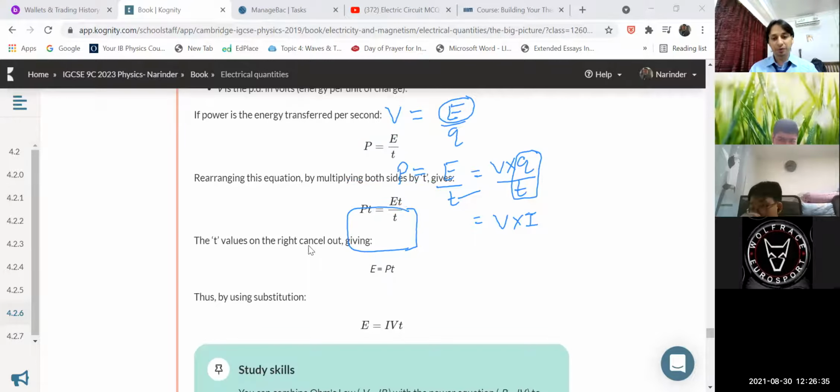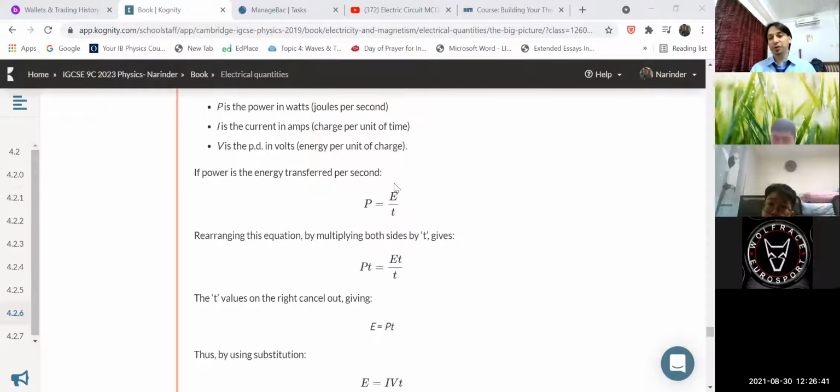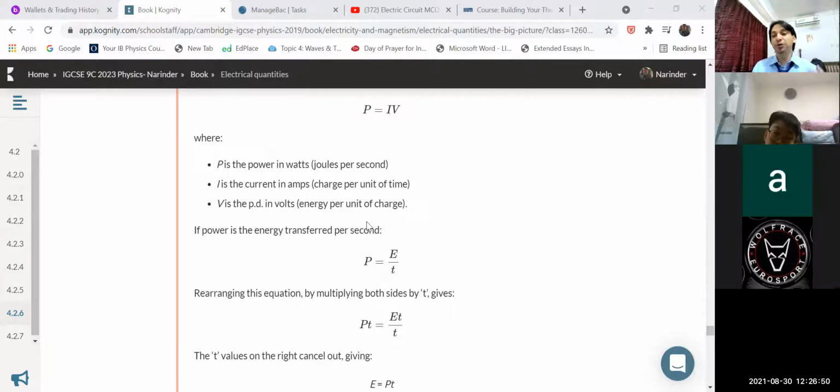Now, children, if P is equal to VI, you note down, please, every equation you have to note down. In exams, there will be some questions, some numericals will be there, and you have to use the right equation as per the requirement of the question.